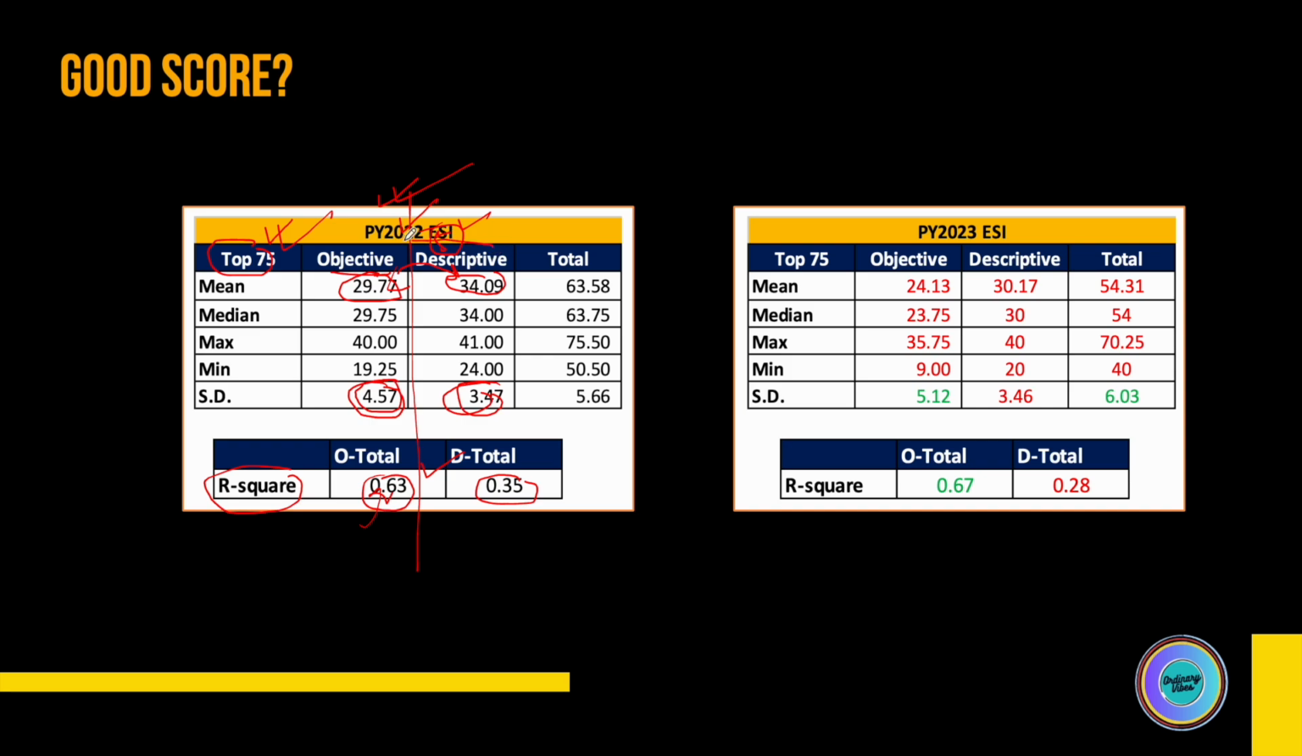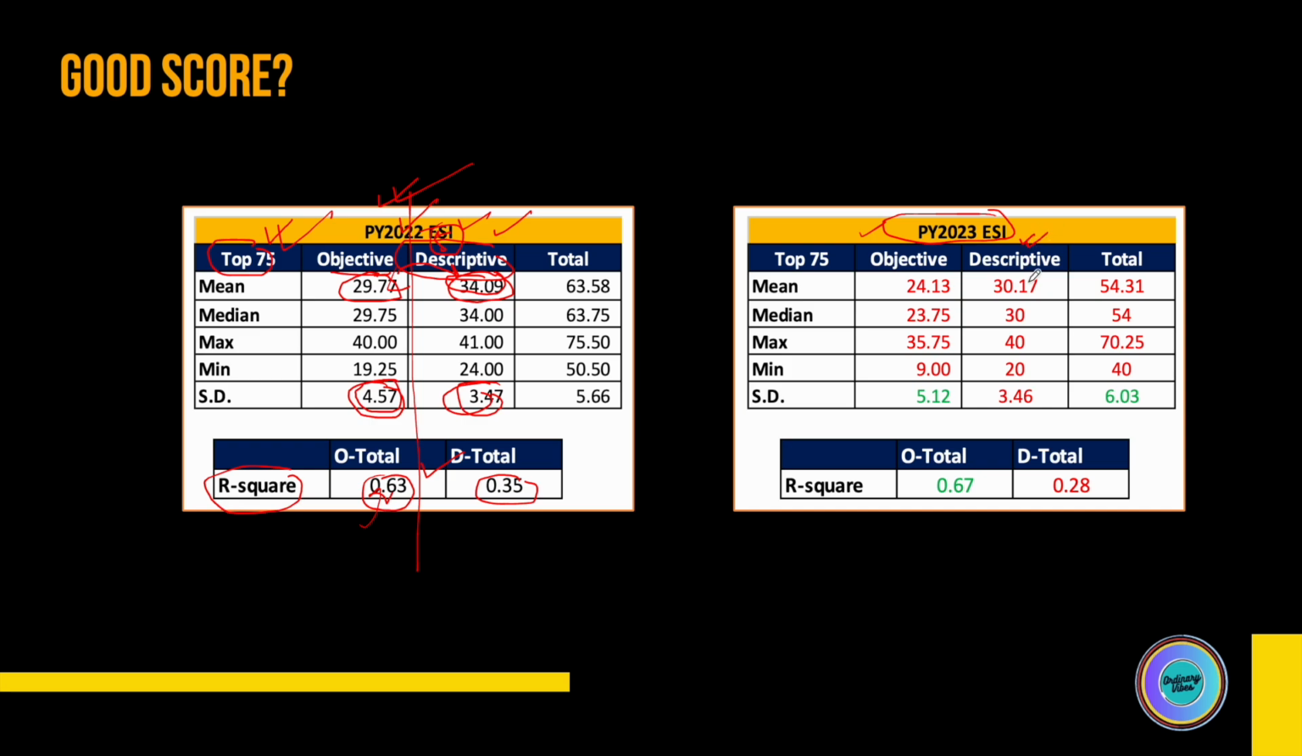So if your descriptive is not good, it can impact your chances of scoring good in ESI. This is one clear inference that you can make based on the data set that I have for 2022. Something similar can be concluded for 2023 with respect to the importance of descriptive and objective.